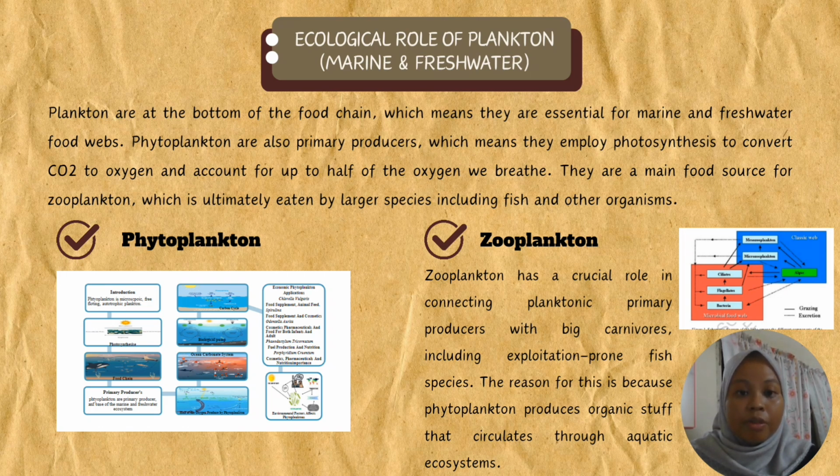Phytoplankton are primary producers. In the ocean, they go through the biological pump and carbon cycle, economic phytoplankton application as food supplement and animal feed, and then the environmental factors affected by phytoplankton. So next, zooplankton. Zooplankton have a crucial role in connecting planktonic primary producers with big carnivores, including prawn and fish species. This is the diagram for zooplankton, which may focus on grazing.